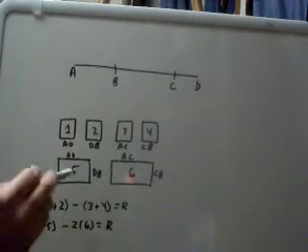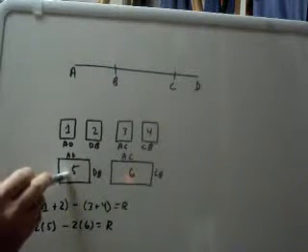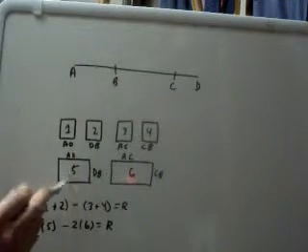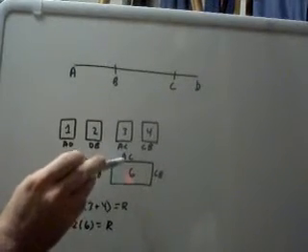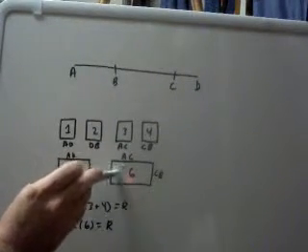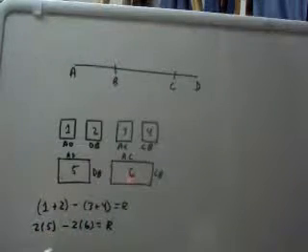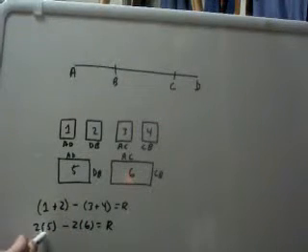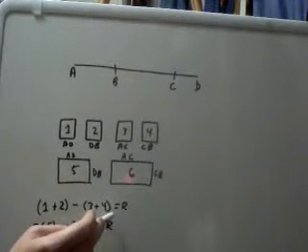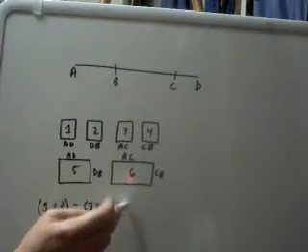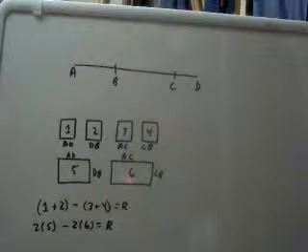If you multiply the area of this rectangle by 2, that's what you'll get here. If you multiply the area of this rectangle right here by 2, you'll get this here. And if you subtract this area from this area, you will also get R. It's the same number. This R is the same number as this. Does that make it clear enough for you? Okay.